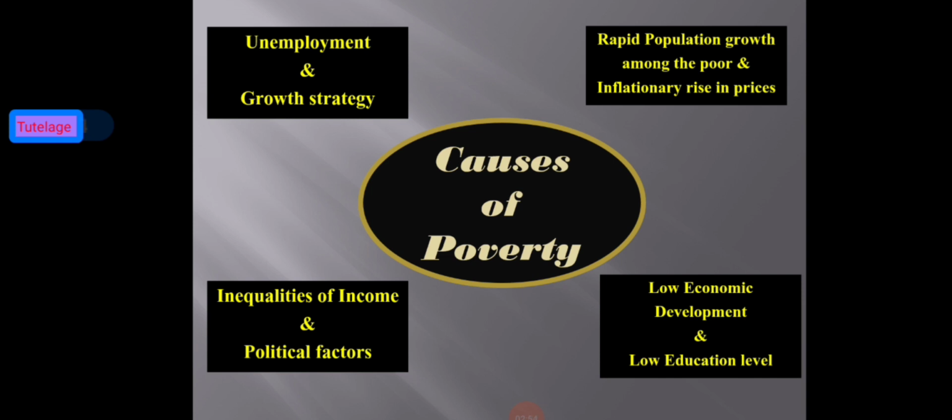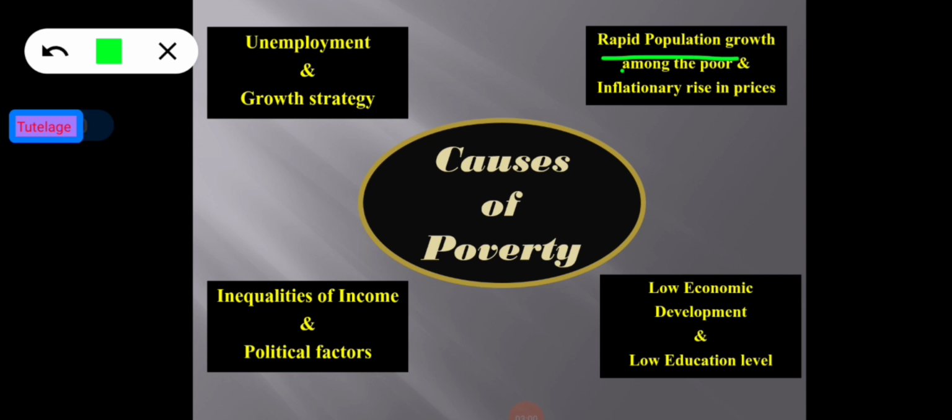One of the most important causes is rapid population growth among the poor. A high rate of population growth in India, particularly among the poor, is responsible for the problem of poverty. Population growth among poor people is high because of their illiteracy, traditional attitudes, lack of family planning practices, preference for the male child, etc.